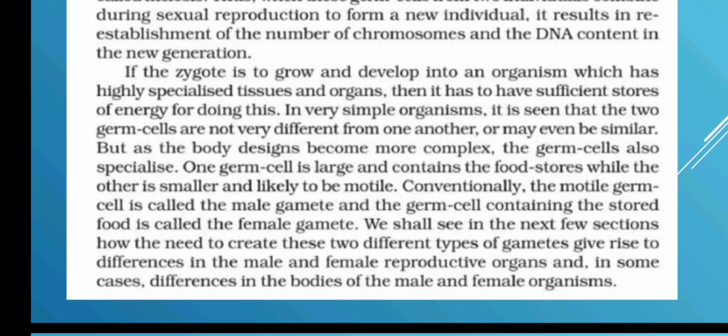Then the smaller one, likely to be motile, shows movement. Which germ cell? The sperms. You can see it in the sperms. Conventionally, the motile germ cell is called the male gamete, the sperm, and the germ cell containing the stored food is called the female gamete, the egg or the ova. We shall see in the next few sections how the need to create these two different types of gametes gives rise to differences in male and female reproductive organs, and in some cases differences in the bodies of the male and the female organism.